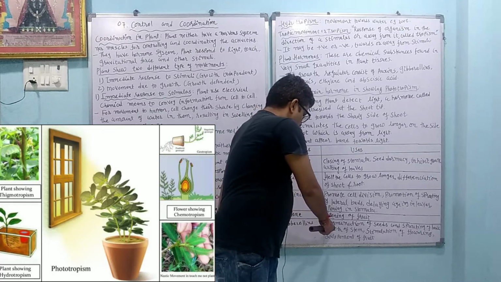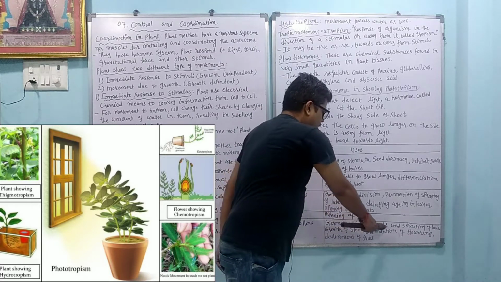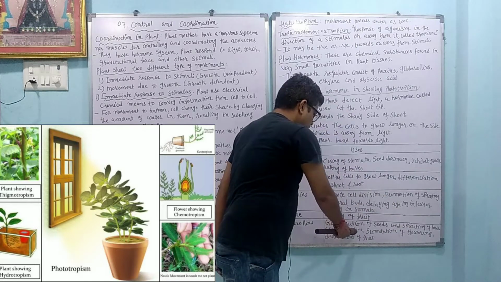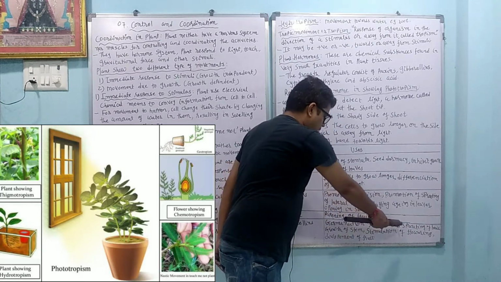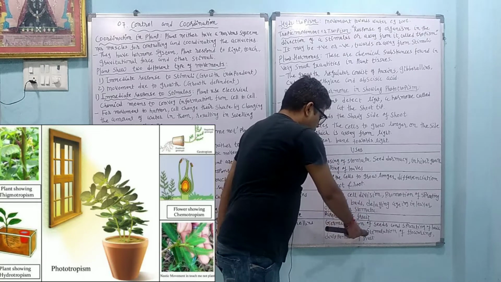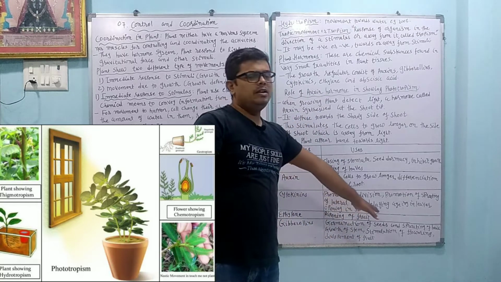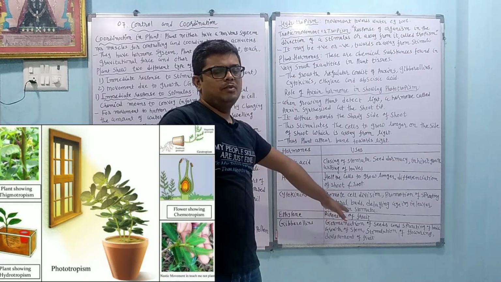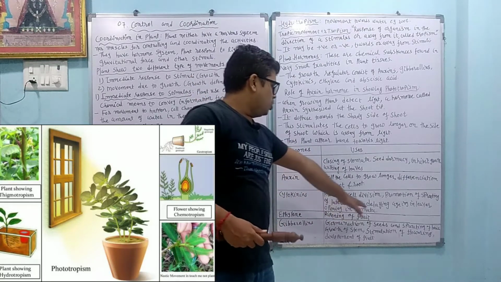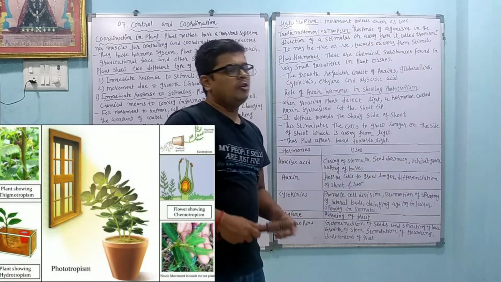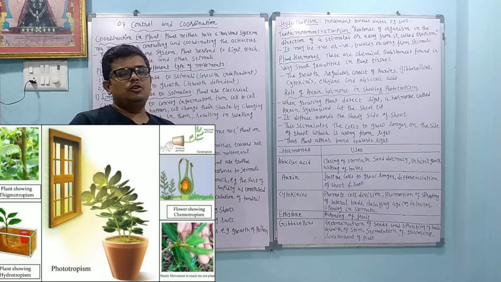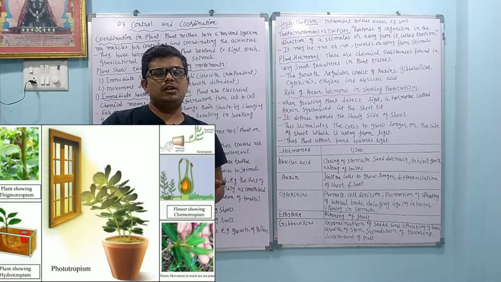Gibberellins, germination of seed and sprouting of buds, growth of the stem, stimulation of the flowering, development of the fruit. So germination of the seed, in that it is very useful, sprouting of the buds, growth of the stem, stimulation of the flowering and development of the fruit. So this is all about the control and coordination in the plant by hormones.